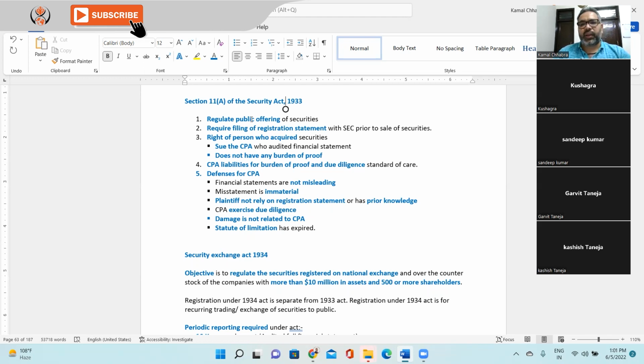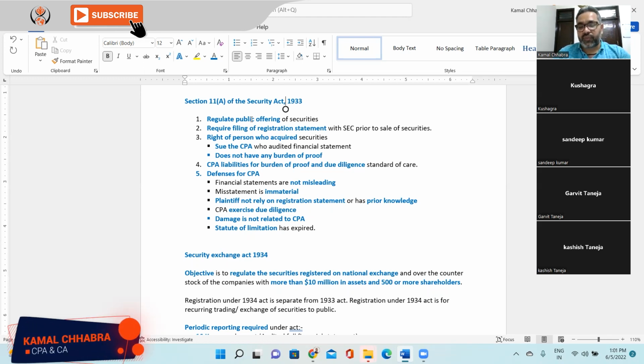It's on the CPA and on the firm, the company which is offering the IPO. Right? That is an important section here. For the investor, there's no burden of proof. Next is CPA liability for burden of proof and due diligence.